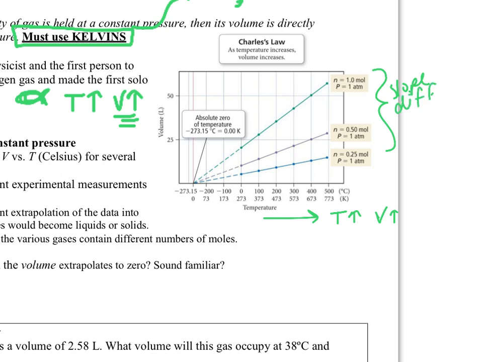The slope differences between those four lines are because they're using different quantities of gas, but keeping them at the same pressure. So they are changing the quantity. So more gas is obviously going to take up more space, right? Because you're going to have more gas. So the slope differences are due to the different quantities of gas. But either way, we see that upward straight line slope happening.